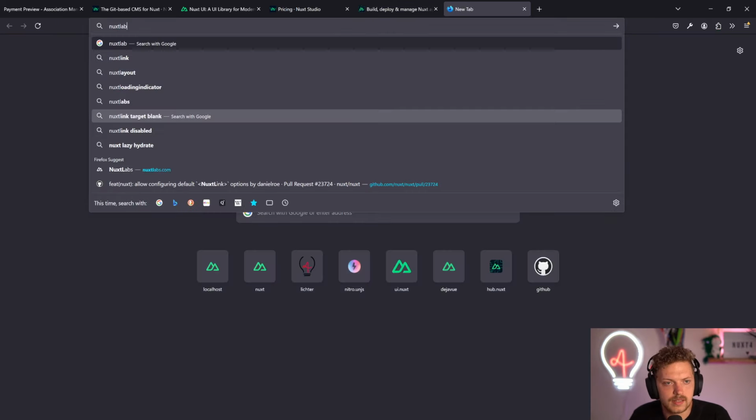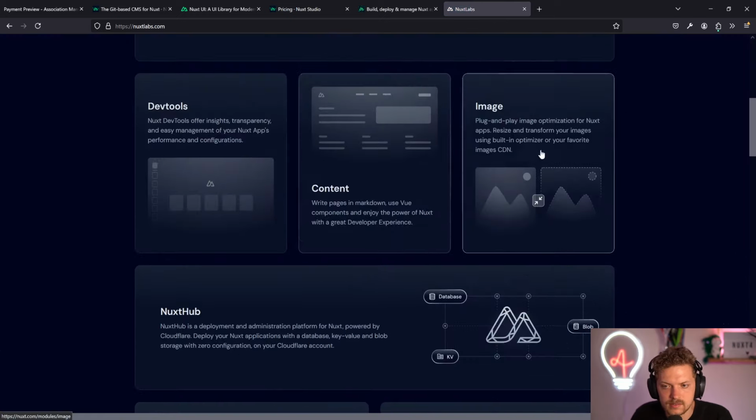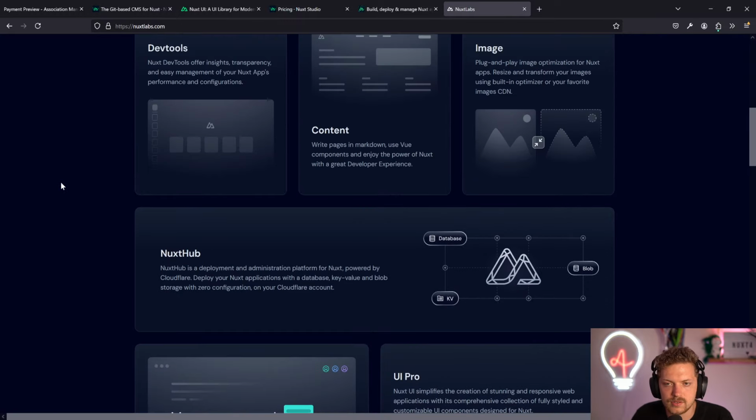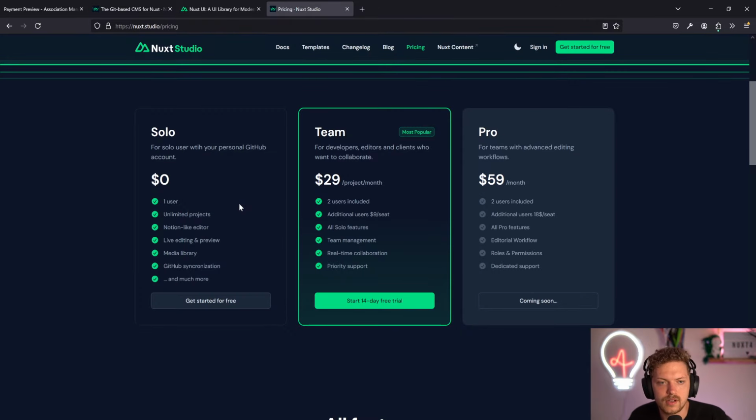Of course, there's also Nuxt Labs, right? Nuxt Labs here. That's the company behind, also running Nuxt Studio, Nuxt Hub, and so on. So that's the part here. I think that's a very good summary. Of course, these are all services around that, and they all have a free or an open source part.